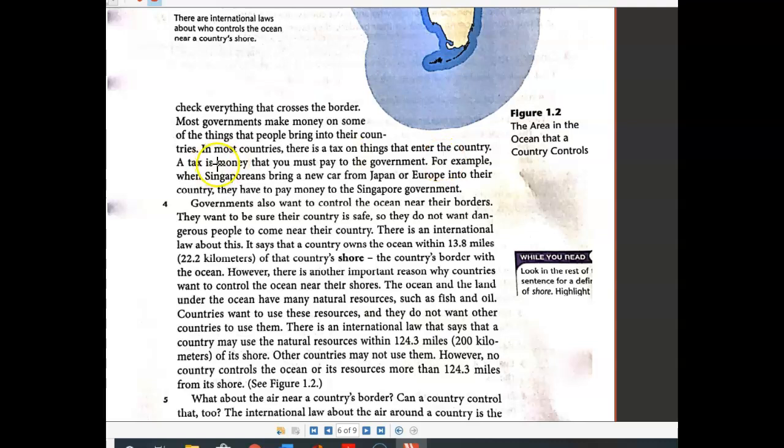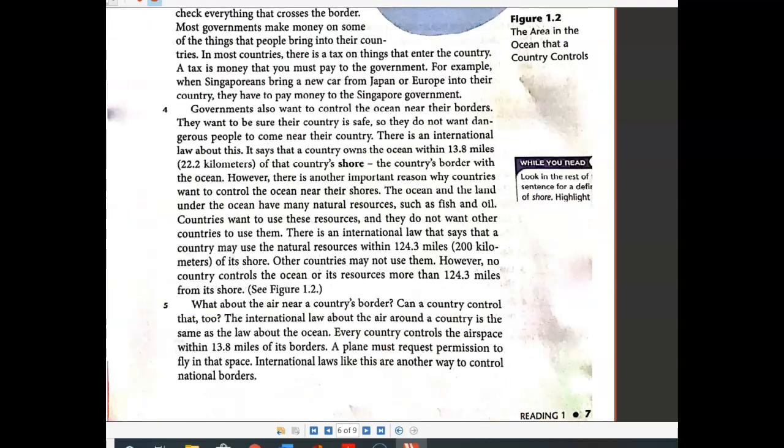This is a very nice paragraph about taxes, so it explains what tax is. Then this is a very general statement: tax is money that you must pay to the government. Then we have a specific example, which is when Singaporeans bring a new car. Let's continue reading paragraph 4.